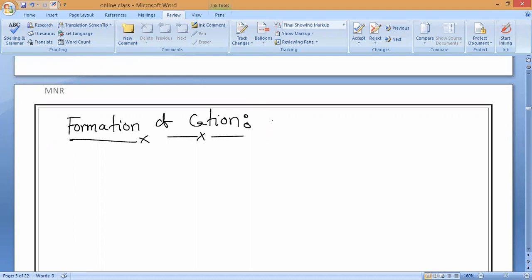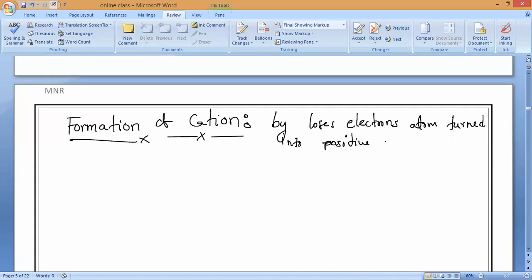Lose electrons. By losing electrons, an atom turns into a positive ion. Are you clear, everybody?